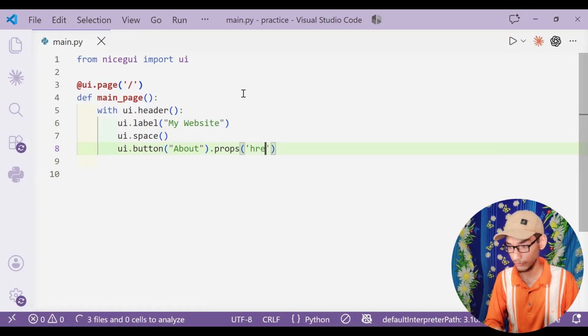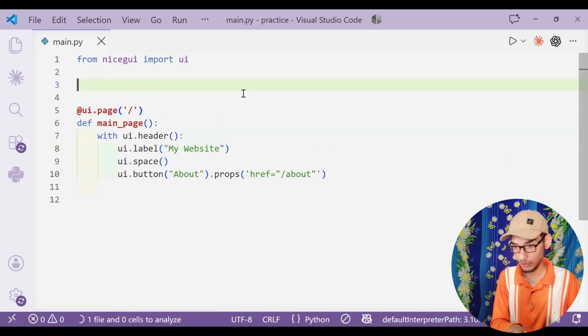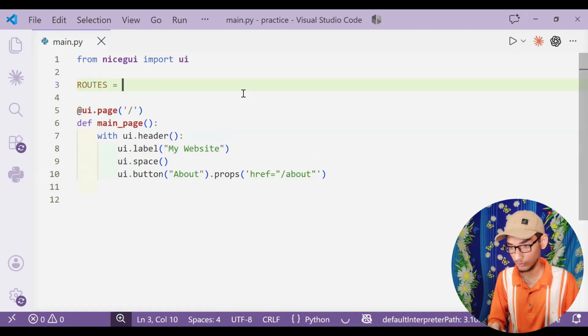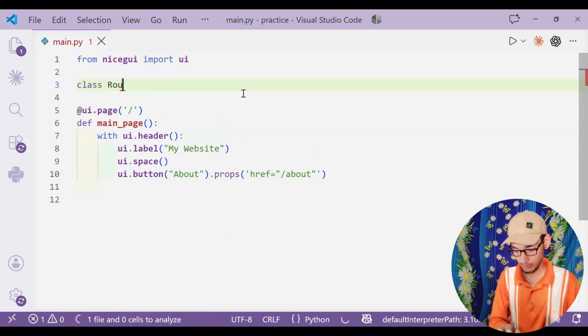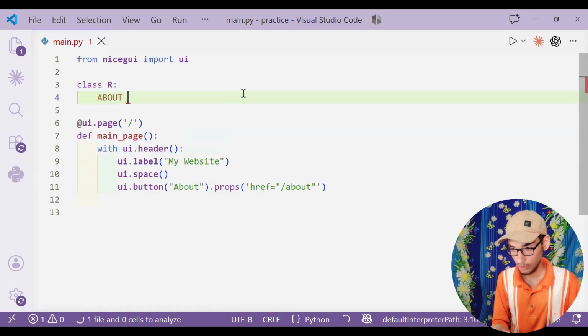Alright, it would be about routes. Class routes. Class R and about.